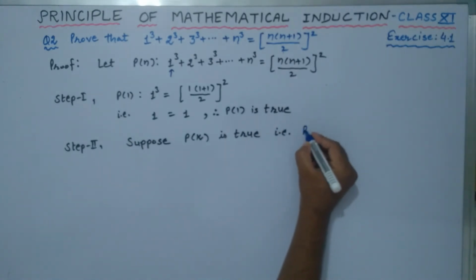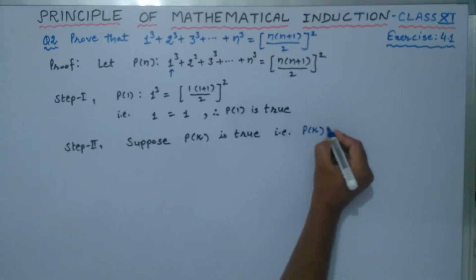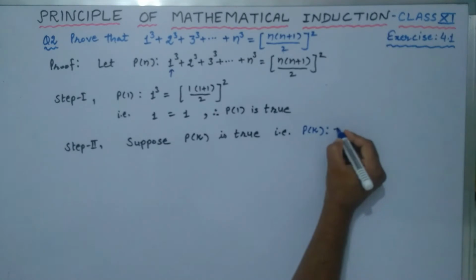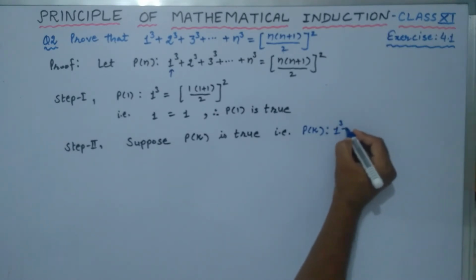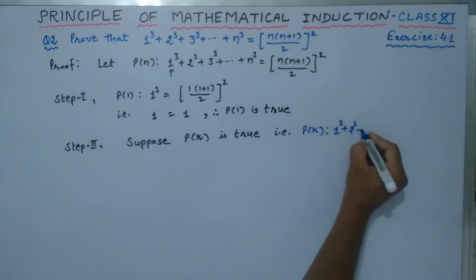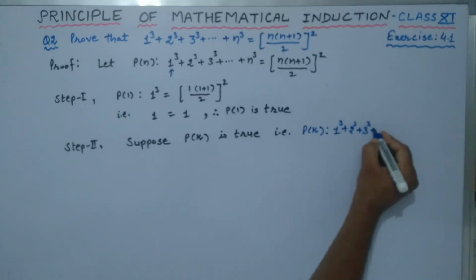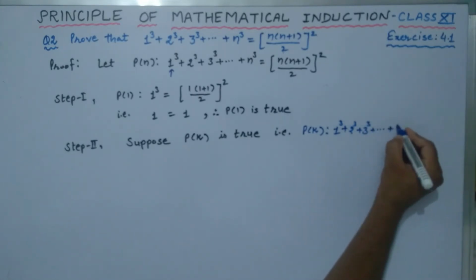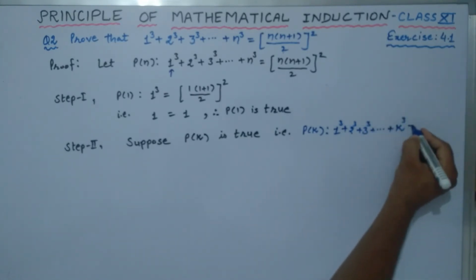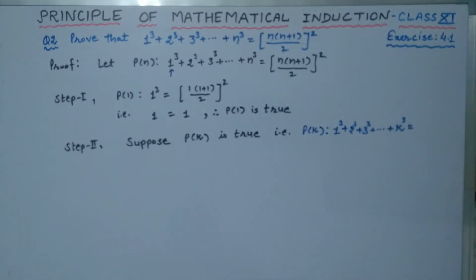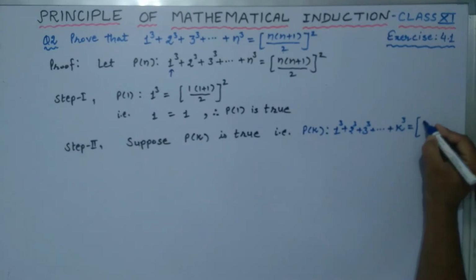We can write Pk is the statement with 1 cube plus 2 cube plus 3 cube plus so on k cube is equal to, lastly we are writing here, k into k plus 1 whole divided by 2 and its whole square.